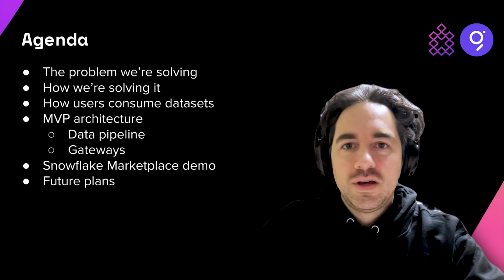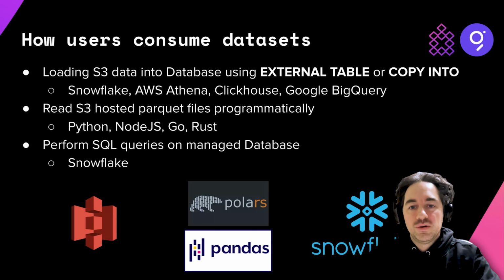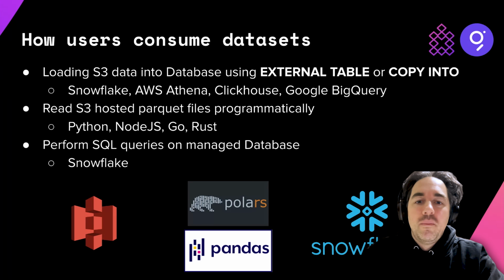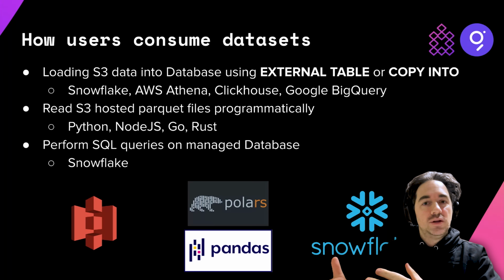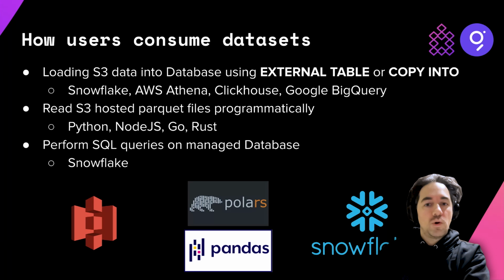You could also just read those files directly, not even load them into your database, and read each file individually using programming languages. There's Polars and Pandas, the top two Python libraries that you can use, and also Rust libraries. Because we manage to load the data onto Snowflake, you can perform SQL queries directly on the managed databases using Snowflake.